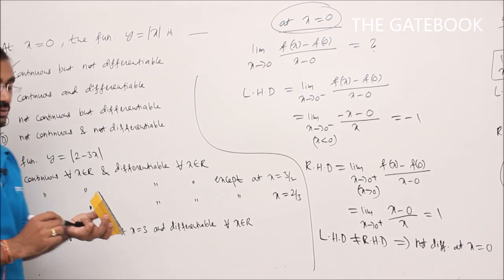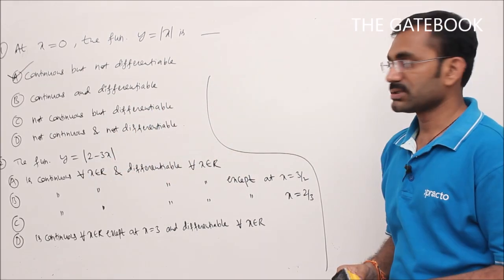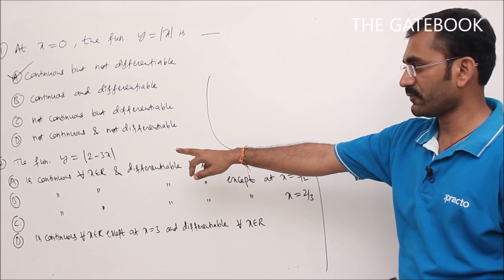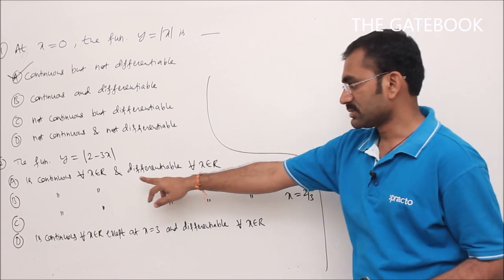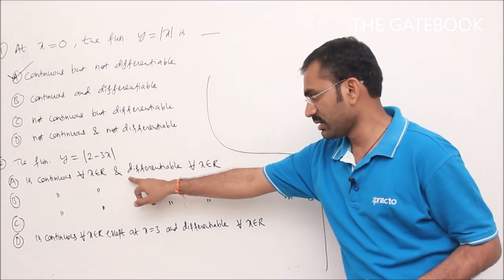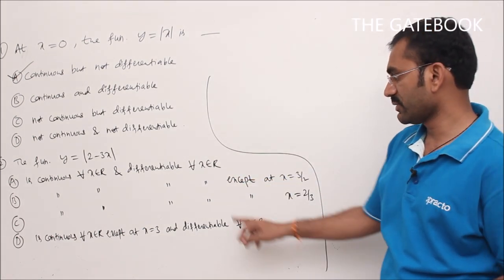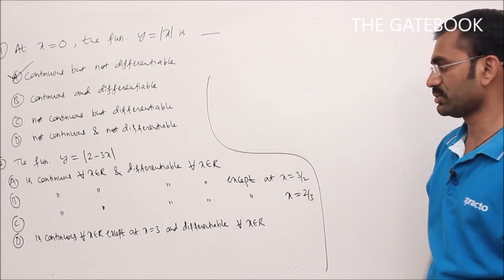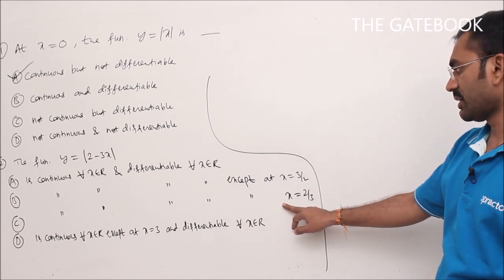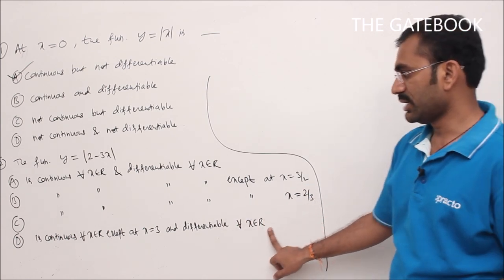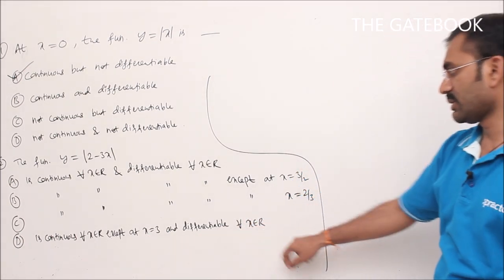Like this, we can do every problem in two ways: using graphical method, using definition. See that second question, the function y is equal to modulus of 2 minus 3x. Option A: continuous for all x belongs to R, and differentiable for all x belongs to R. Option B: continuous for all x belongs to R, differentiable for all x belongs to R except at x equal to 3 by 2. Option C: continuous for all x belongs to R, differentiable for all x belongs to R except at x equal to 2 by 3. Option D: continuous for all x belongs to R except at x equal to 3, and differentiable for all x belongs to R.